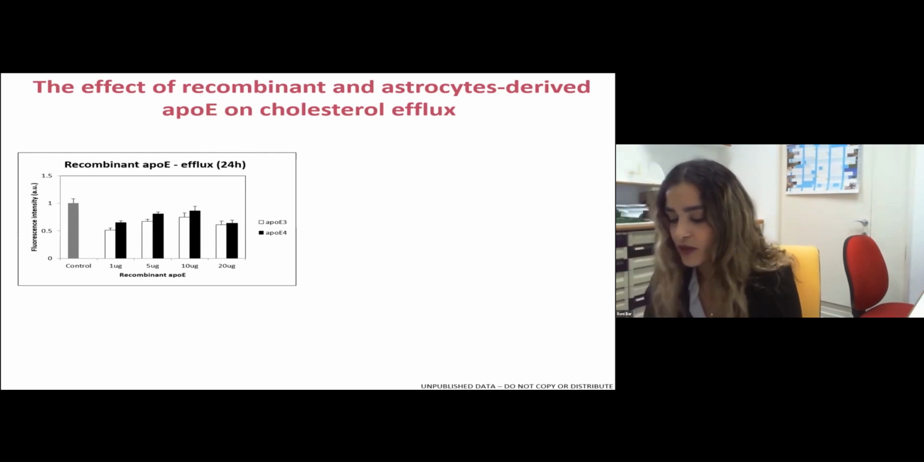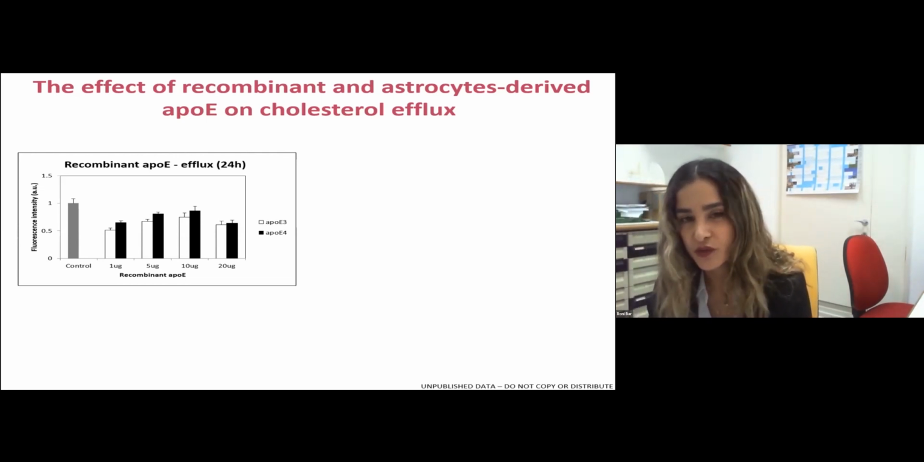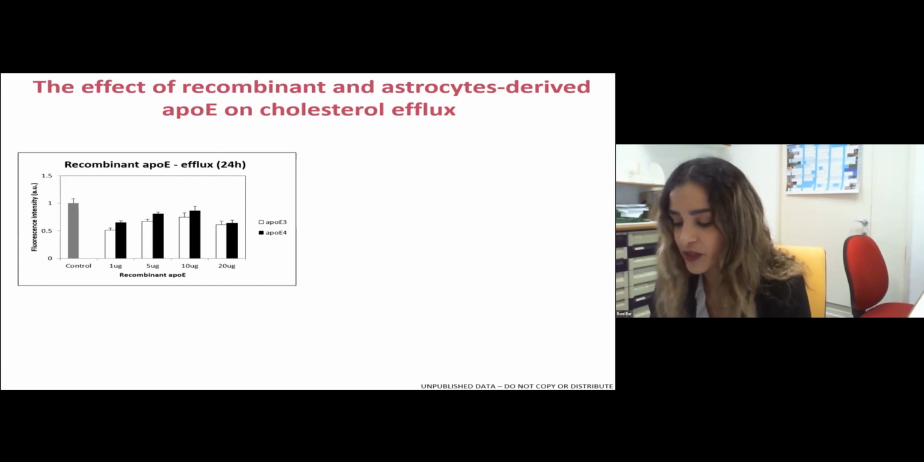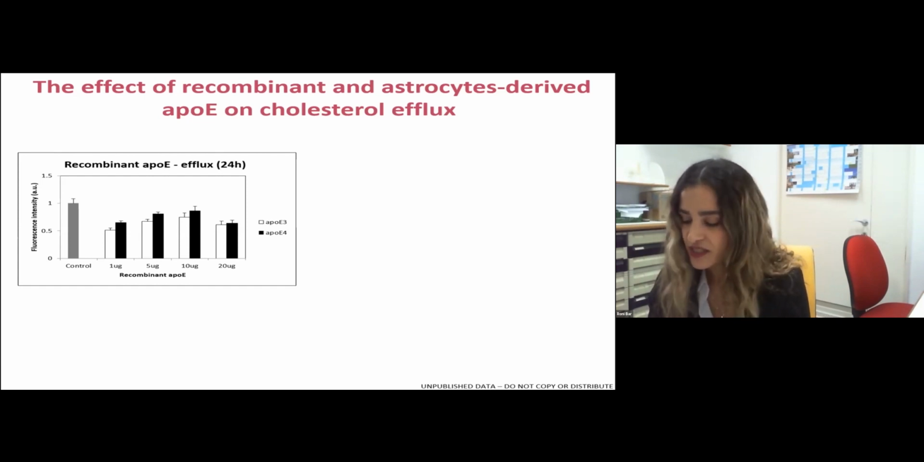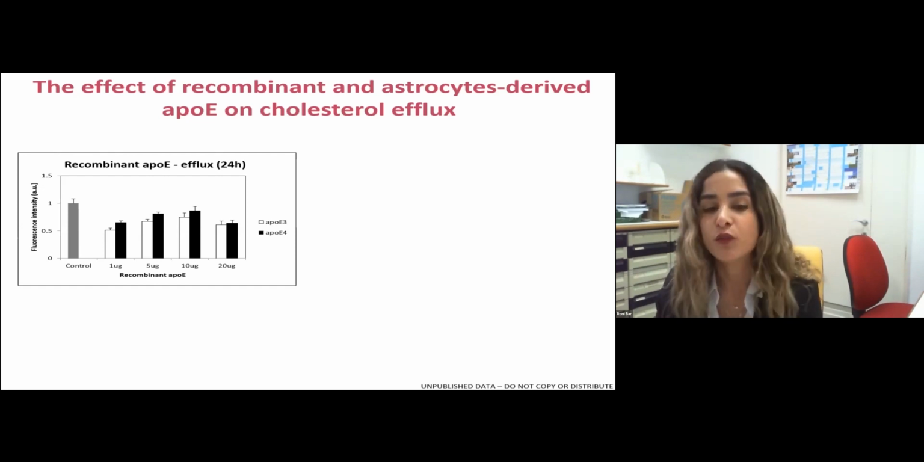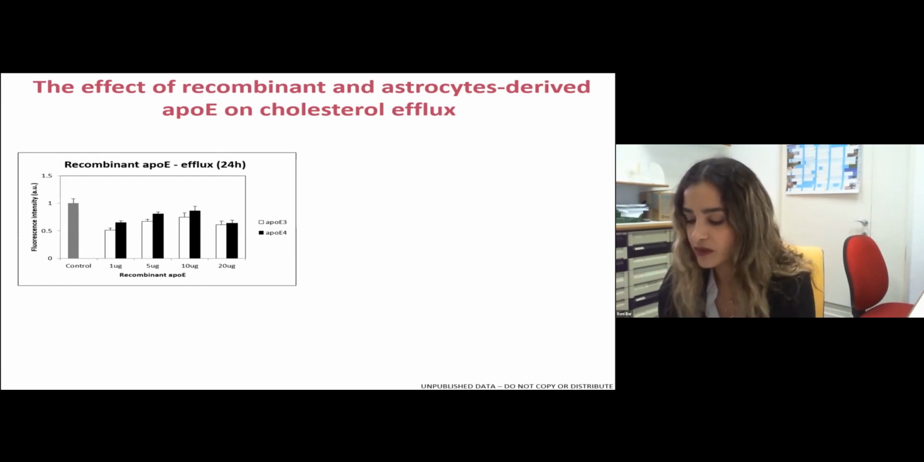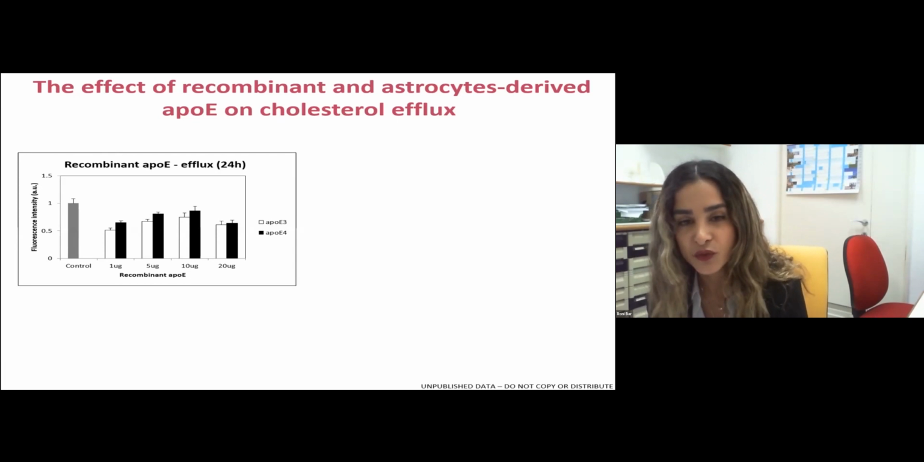but past results in our lab determined cholesterol efflux with recombinant ApoE at much higher dosages of 40 till 160 micrograms per ml, suggesting that recombinant ApoE dosages of 1 till 20 micrograms per ml are not sufficient to obtain cholesterol efflux.